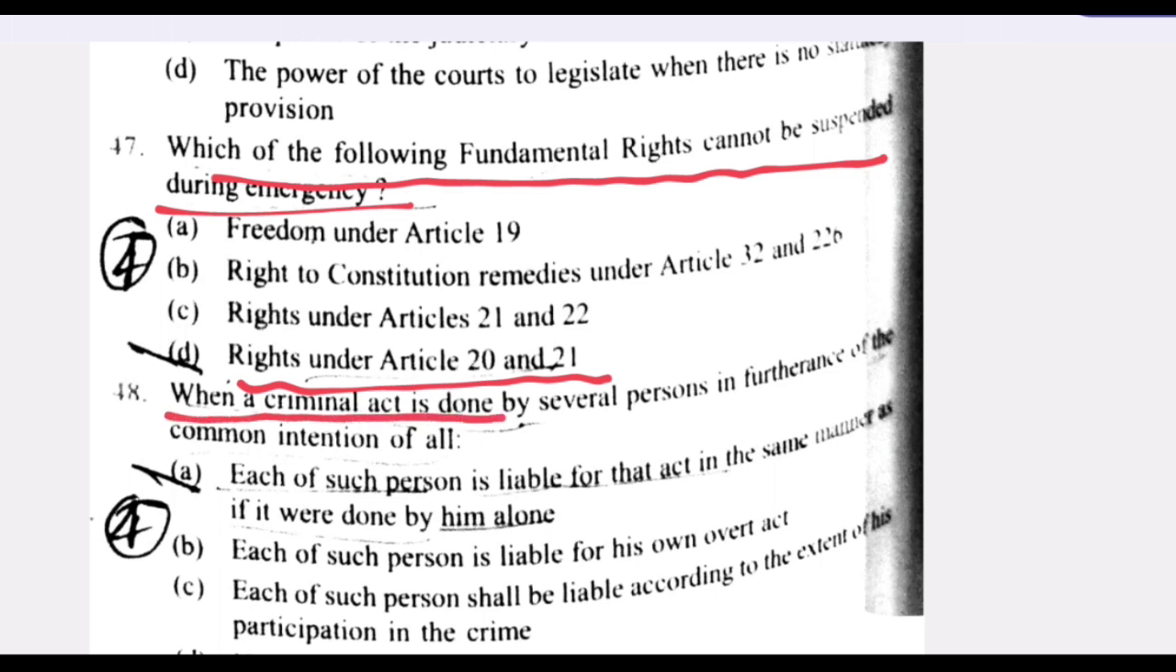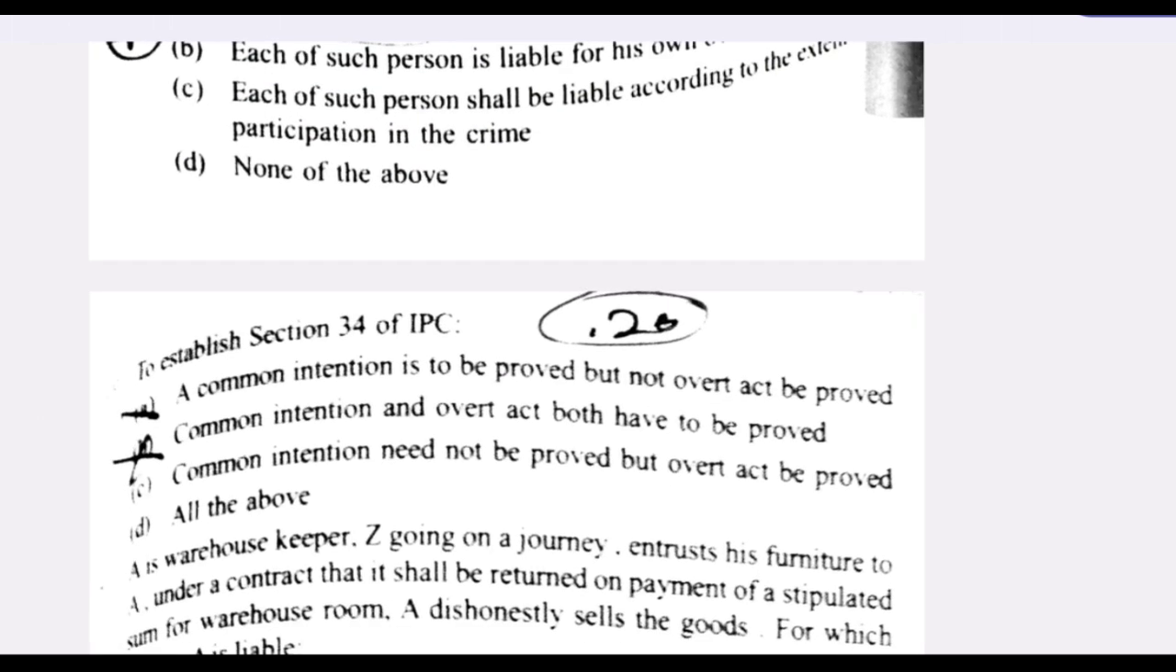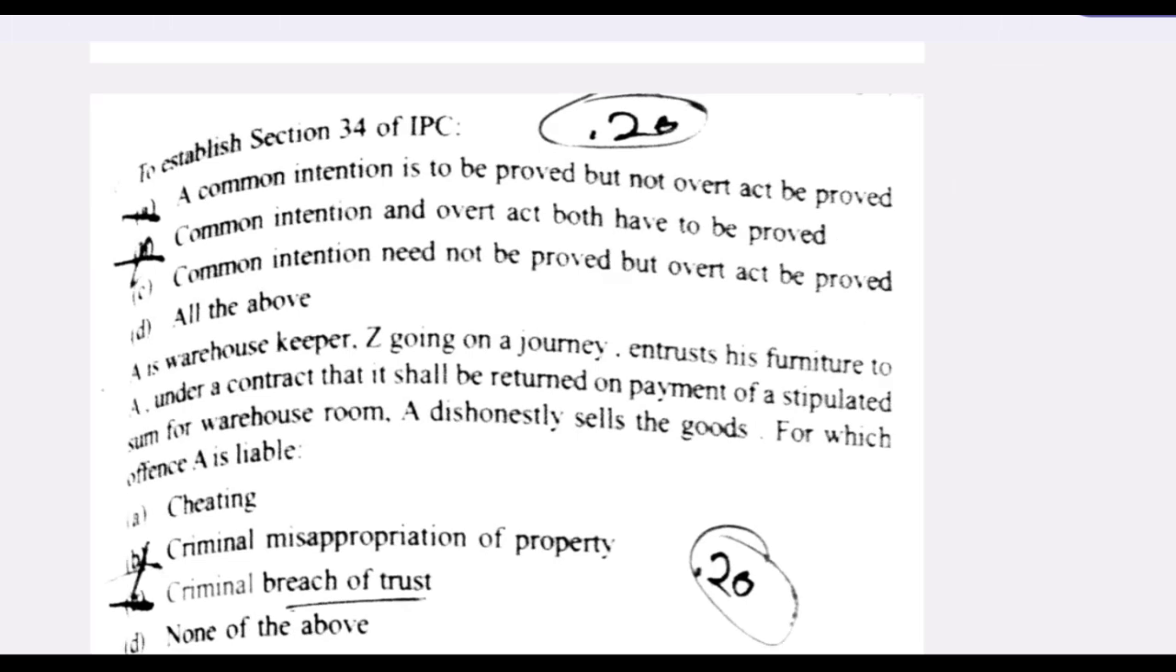When a criminal act is done by several persons in furtherance of the common intention of all, each of such persons is liable for that act in the same manner as if it were done by him alone. Is the right answer. Next question. To establish Section 34 of the IPC, a common intention is to be proved but not overt act be proved.